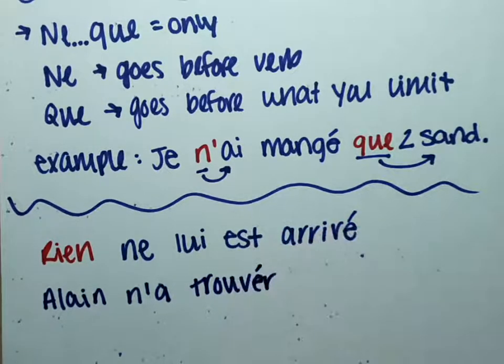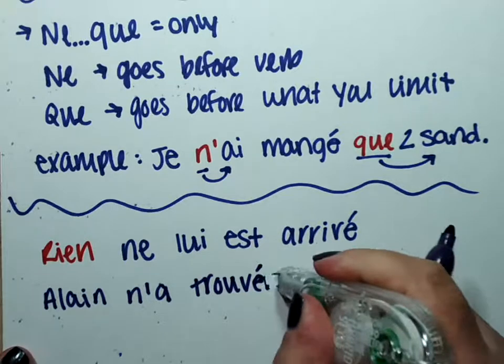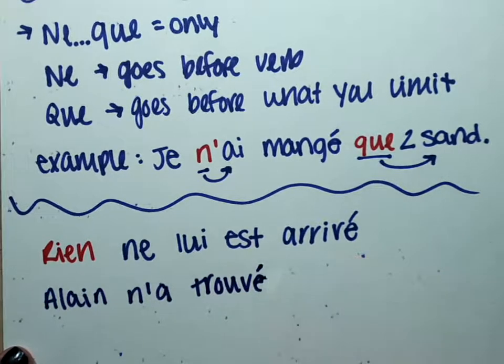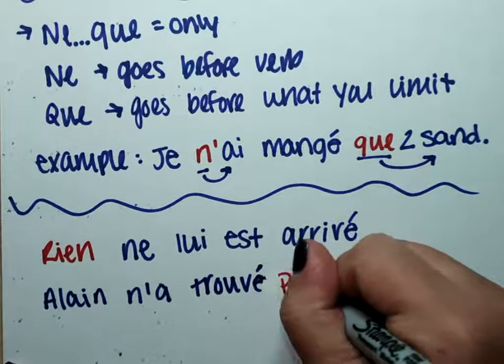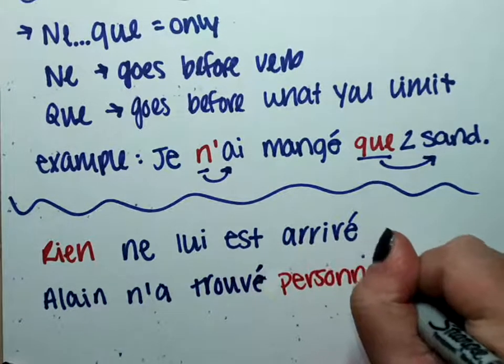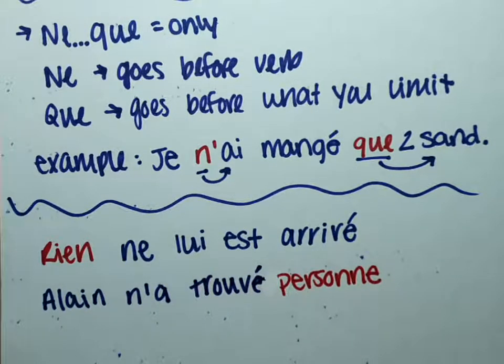Ooh, madame should write that in the passé composé and not the infinitive. So Hélène n'a trouvé, and now we need our personne. Hélène n'a trouvé personne. So we're going to say that Hélène did not find anyone.